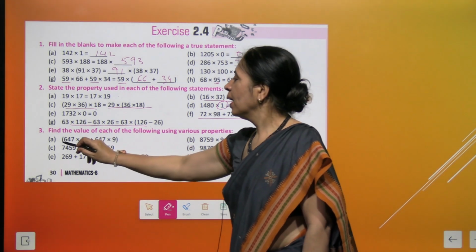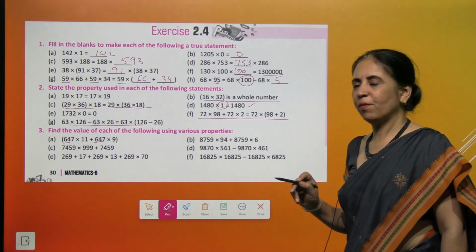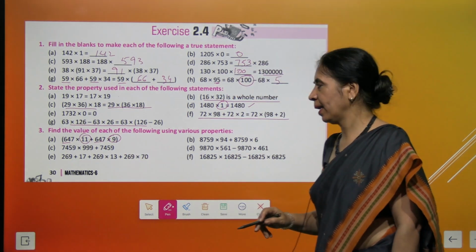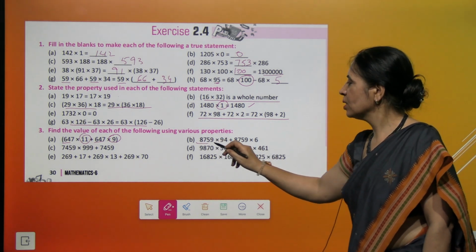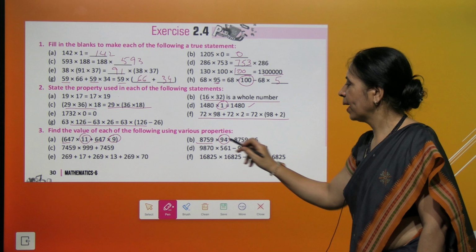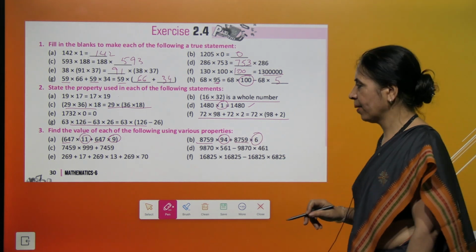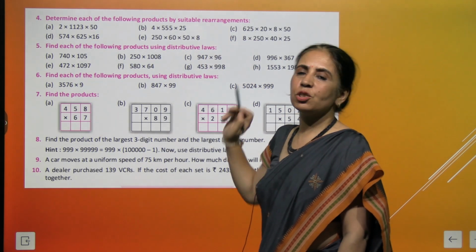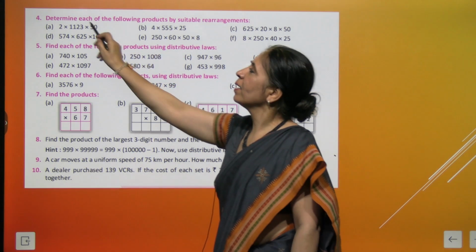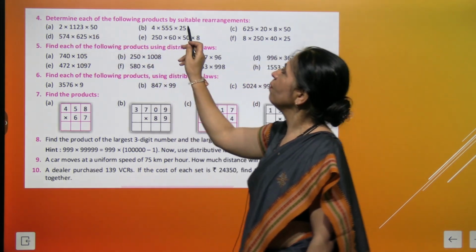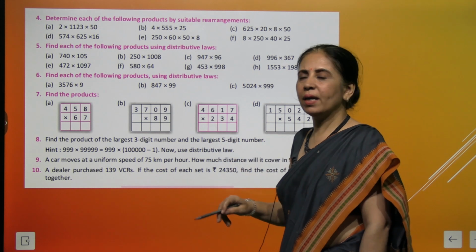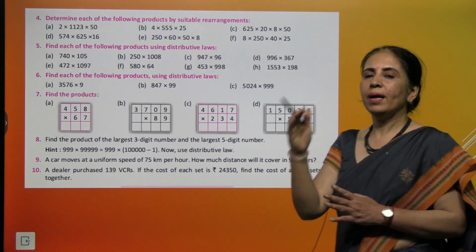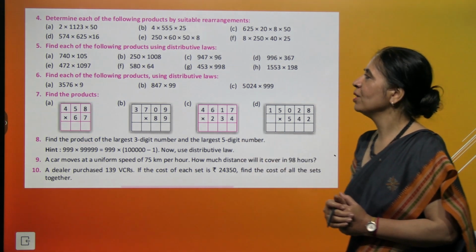Now, next question. Here you will take common 647, and in bracket you are left with 11 plus 9, right? Here also you will just bring this common, and in bracket you will get 94 plus 6, that's 100, right? Other parts I want you to try on your own. Then suitable rearrangement. We have done so many questions. We'll rearrange 50 and 2, it becomes 100. Here we'll rearrange 25 multiplied by 4, again it becomes 100. So we'll see which combination is giving you 10, 100 or 1000, and the rearrangement will be done